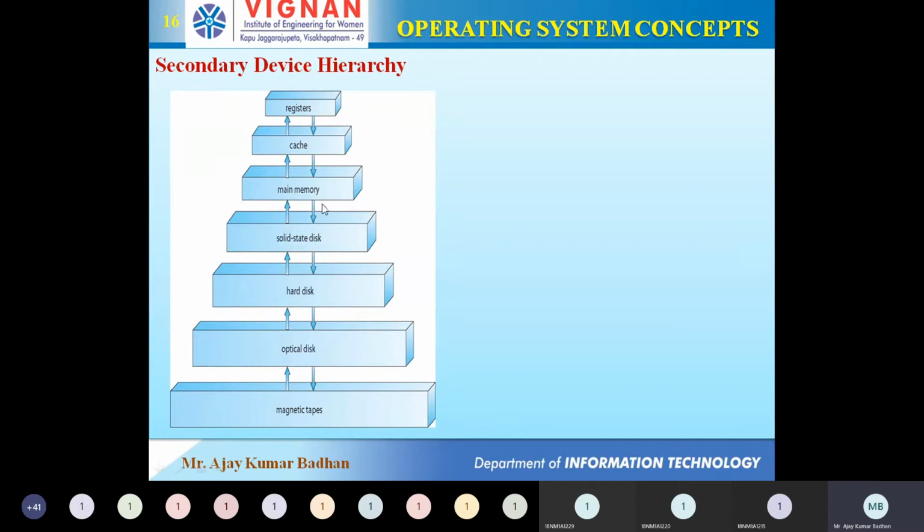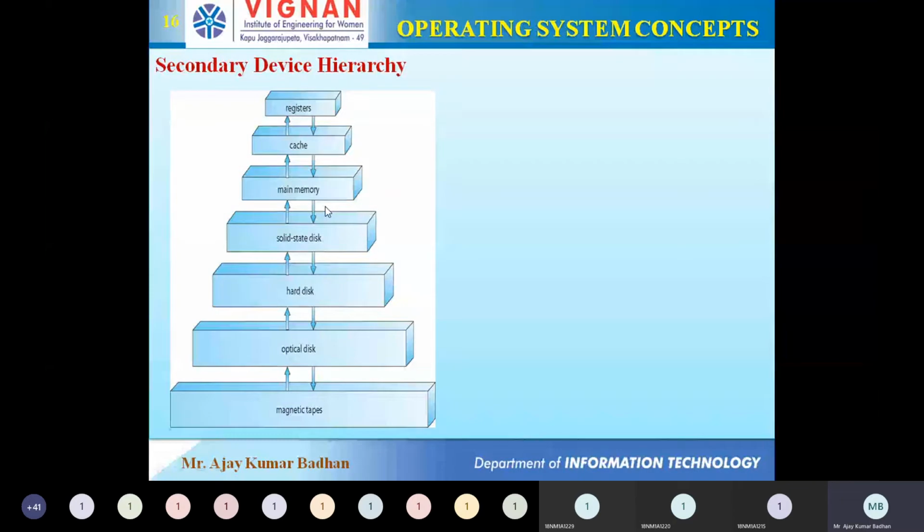And you might wonder why I'm not discussing solid state. I said that above solid state, these are volatile, and below this are non-volatile. Then what about solid state? Well, solid state disk can act both ways, volatile as well as non-volatile. How is it going to do that? Now that is the question.